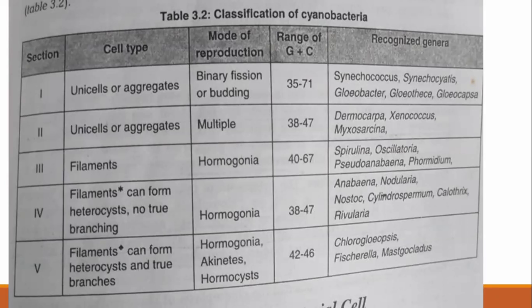Likewise, they give all the information on the filamentous bacteria, but they possess a mode of reproduction by hormogonia. It is one type of organelle present in the cyanobacteria. Then in some bacteria, different organelles are present for reproduction, like akinetes, then heterocysts, etc. So this is the classification of the cyanobacteria.